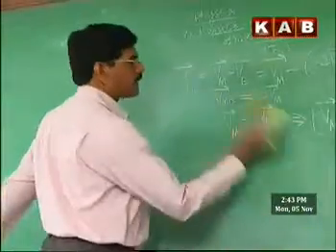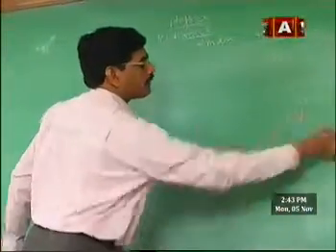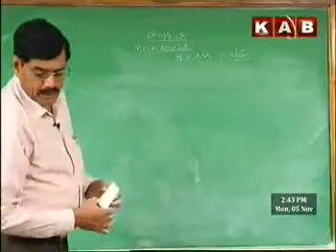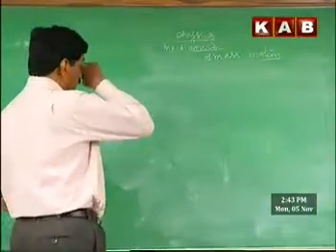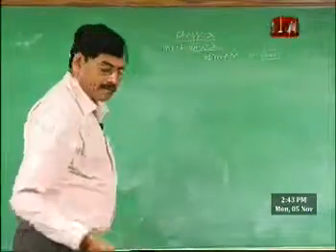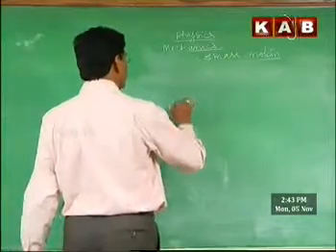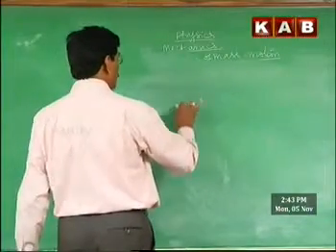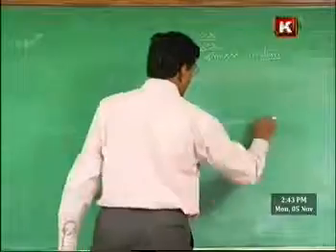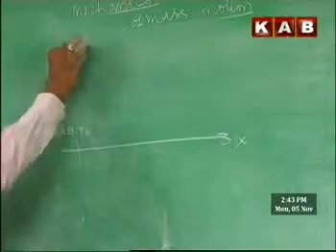Next example we consider is the bursting of a shell. Now a hand grenade is projected into the vertical plane. Let us assume that this is the vertical XY plane.